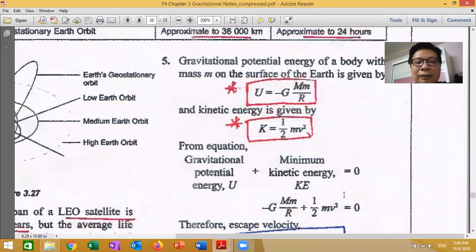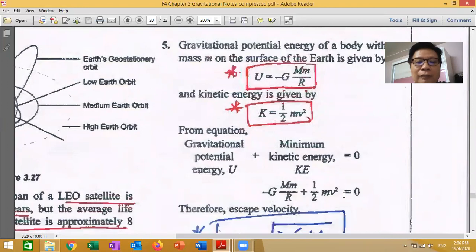Can you understand or not? The principle of conservation of energy still applies here. The gravitational potential energy and the kinetic energy minimum, when you total up, must be 0, because initially the energy is 0 before you start the engine.